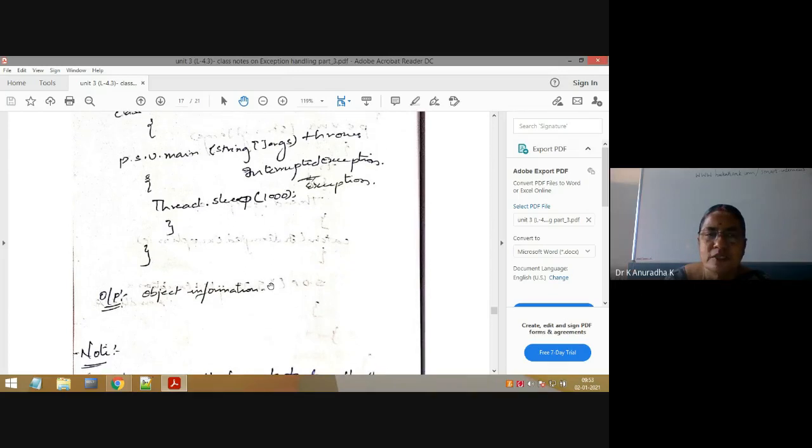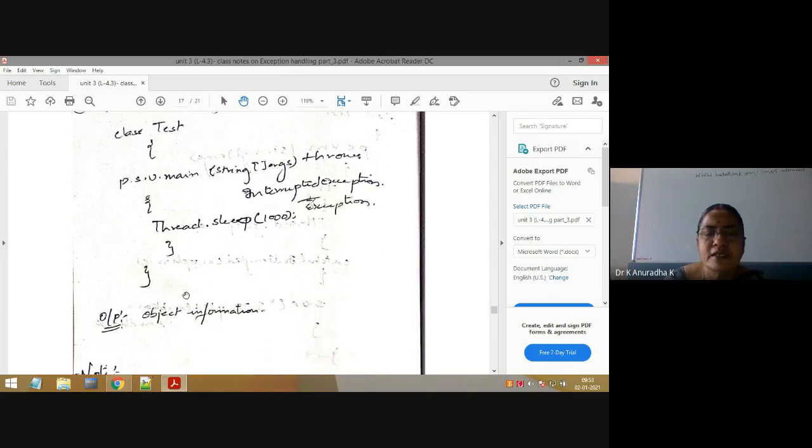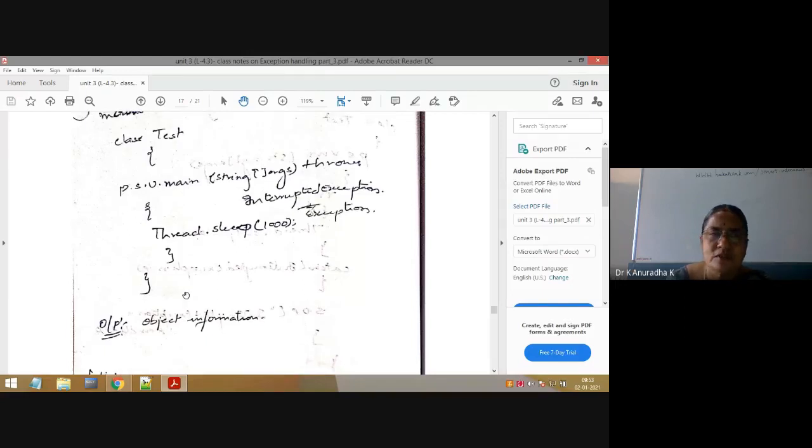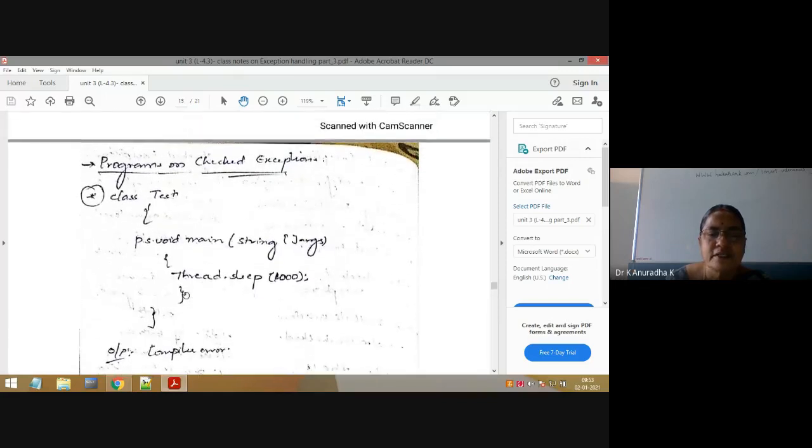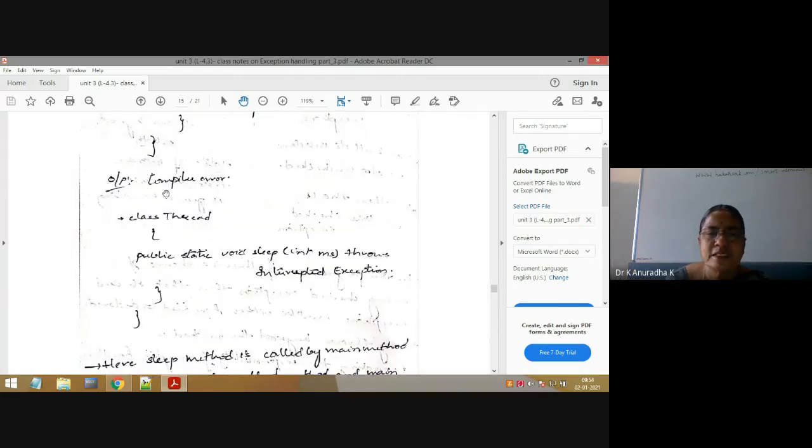Now if you observe here, are you getting any compiler error? That is my point here. Checked exceptions must be either handled or declared, otherwise compiler error. See, first the first program is this. Here understand carefully. Here the sleep method is throwing InterruptedException, which is a checked exception, but inside the main method, the main method is responsible either to handle that exception or declare that exception, but here the main method is not handling that exception or declaring the exception. That's why here compiler error, because checked exceptions must be either handled or declared.